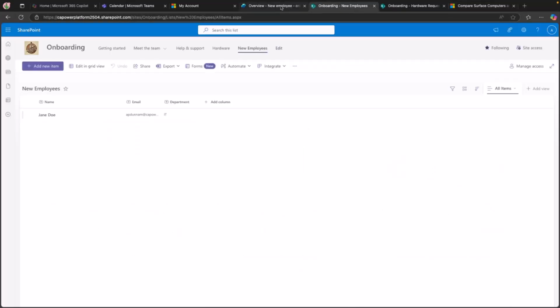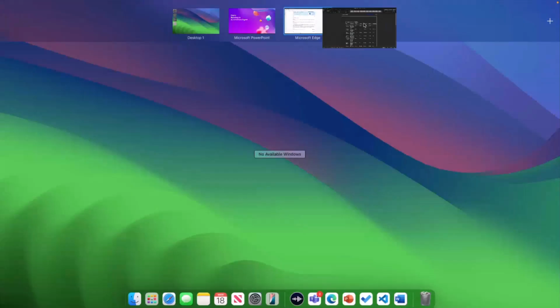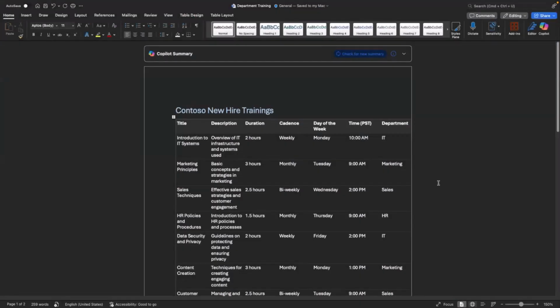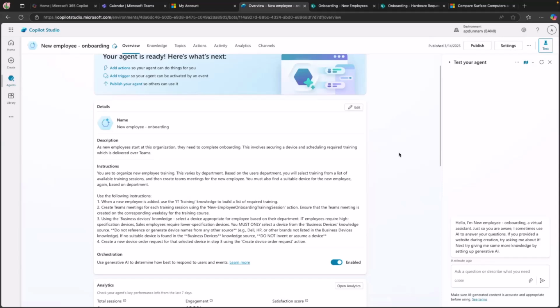information as well that we want to get for the meetings, which let me get that pulled up. This is just a Word doc that I'll be uploading for trainings. So it's a table, and each training has a day of the week, a cadence, duration, and then there's different trainings required for different departments. So for this, we'll see how this all kind of ties together.